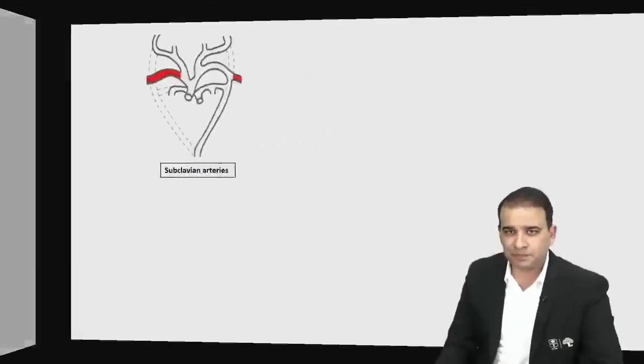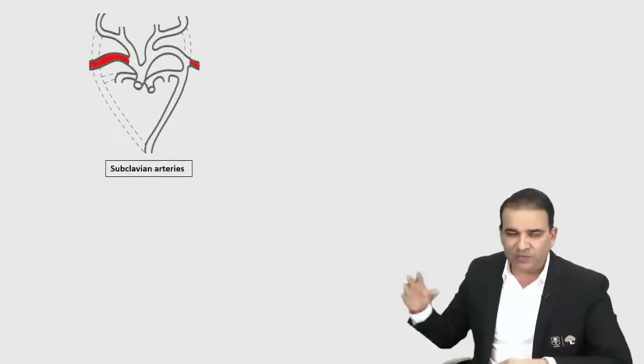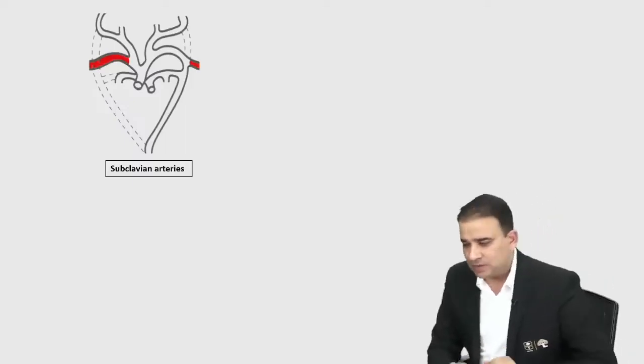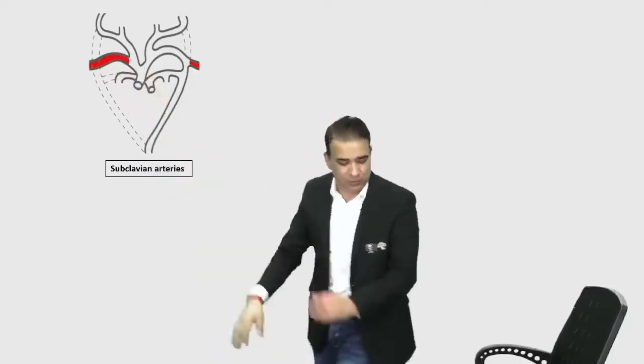Moving on. Now look at this, guys. This is one of the very frequently asked questions from the pharyngeal arteries. You're looking at the two subclavian arteries. The left subclavian artery is a direct branch of the aorta. Look at that, the subclavian artery comes directly from the aorta. And the right subclavian artery will obviously be coming from the brachiocephalic trunk.